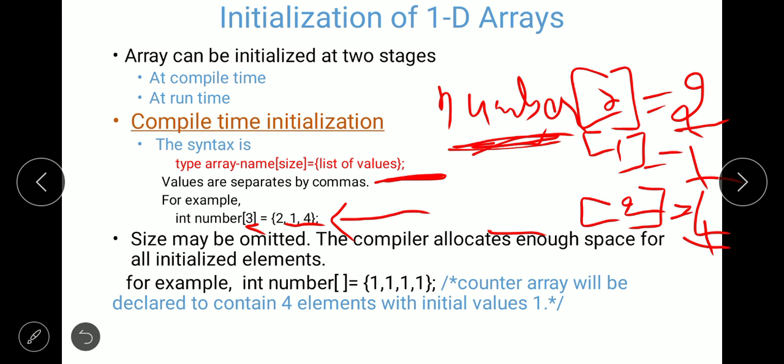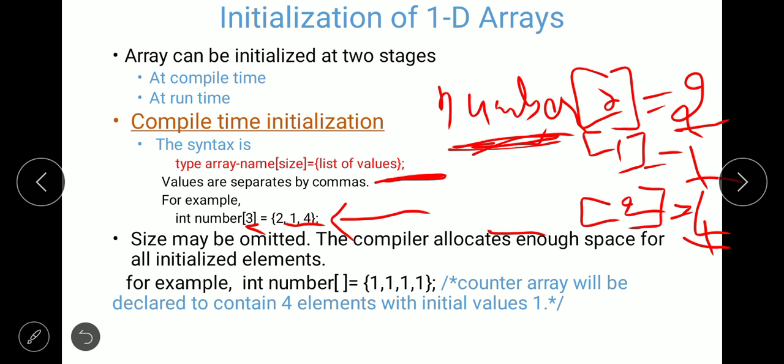Is it clear? In this step, we can also omit the size. If you don't know the size of your array, then you can omit the size, and the compiler will allocate enough space for all initialized elements.